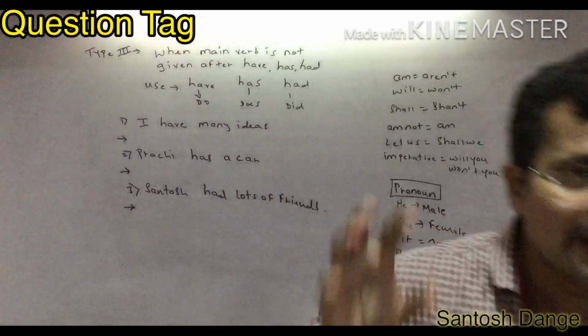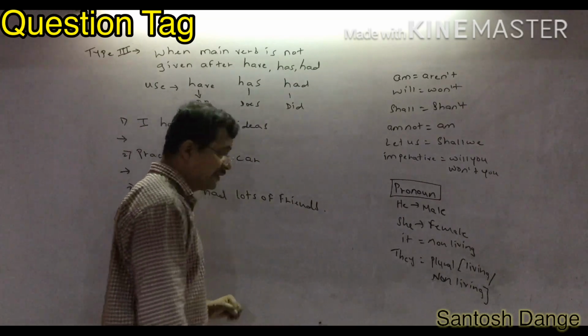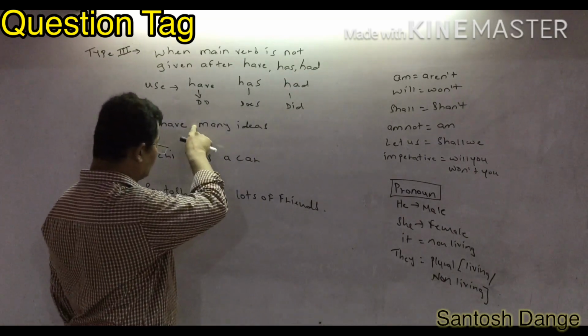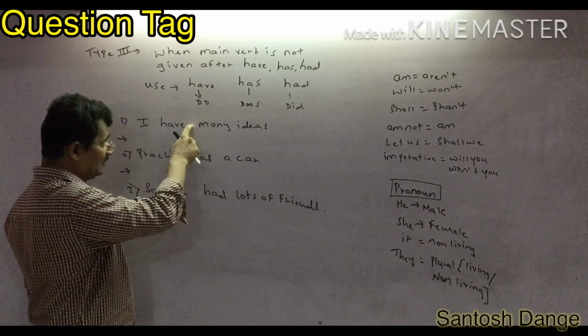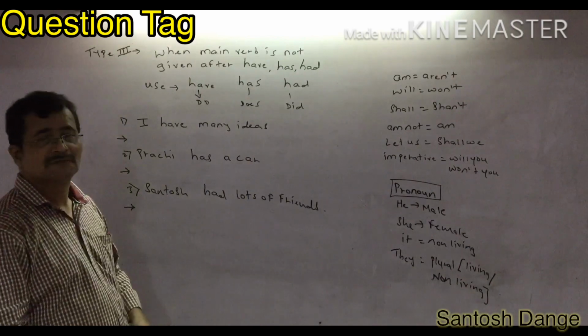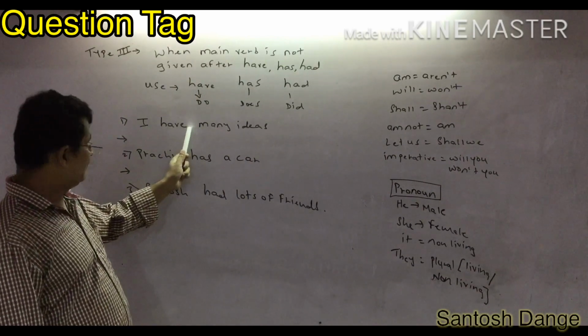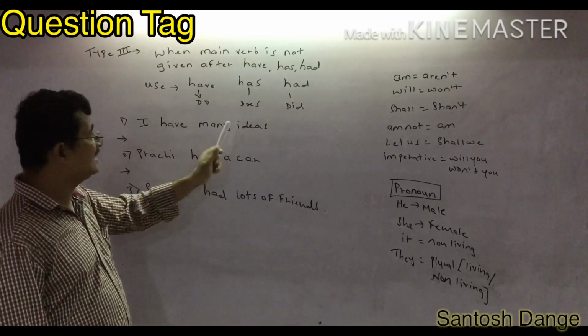But there is one important rule about have, has, had. Whenever they have given have, has, had in the sentence, you must find out if they have given a verb after have, has, had. If the given sentence is without a main verb after have, has, had, look here: I have many ideas. Is many ideas a verb?